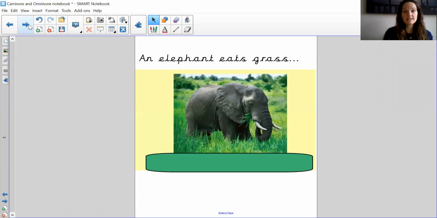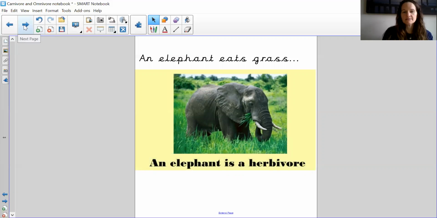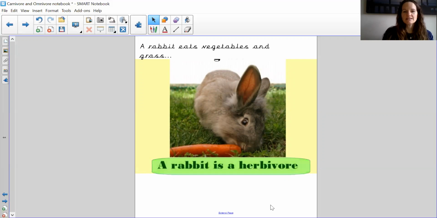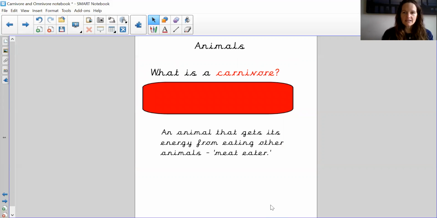So before we start, let's see if we can remember. An elephant eats grass. So an elephant is a herbivore. Well done. A rabbit eats vegetables and grass. So a rabbit is a herbivore. Great. So today we are going to look more at the word carnivore.